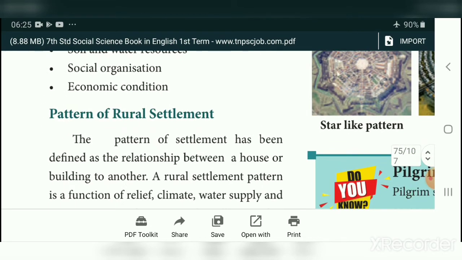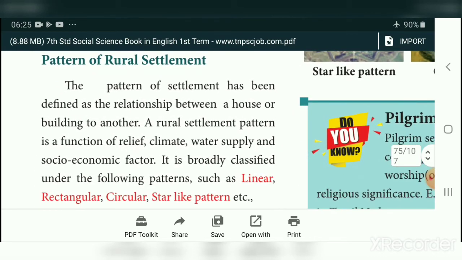Now we will see the pattern of rural settlement. The pattern of settlement has been defined as the relationship between one house or building and another. A rural settlement pattern is a function of relief, climate, water supply and socio-economic factors. So rural settlement mainly depends upon its physical division, climate, availability of water supply and other socio-economic factors.